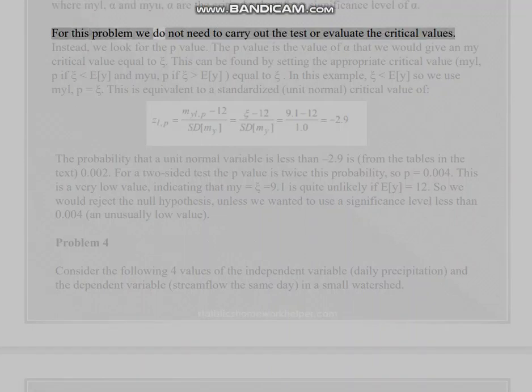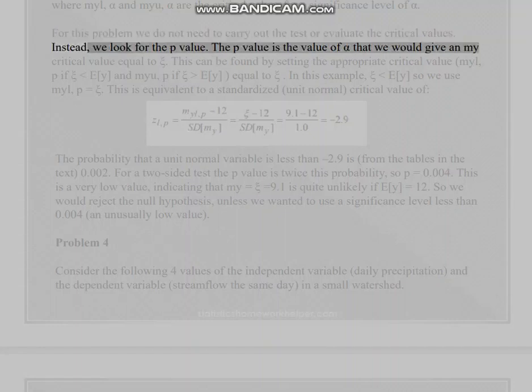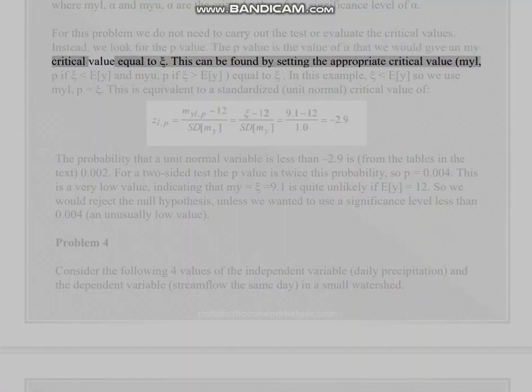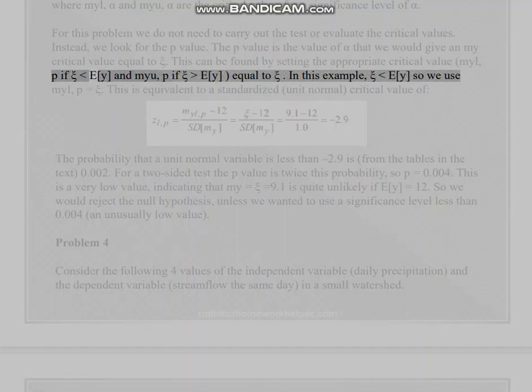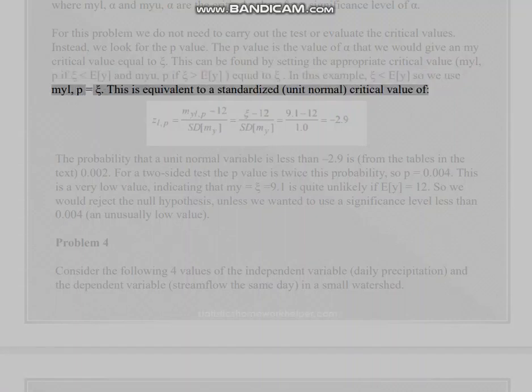For this problem, we do not need to carry out the test or evaluate the critical values. Instead, we look for the p-value. The p-value is the value of alpha that we would get if a critical value were equal to the sample mean. This can be found by setting the appropriate critical value, the lower one if the sample mean is less than E[Y] and the upper one if it is greater, equal to the sample mean. In this example, the sample mean is less than E[Y], so we use the lower critical value equal to the sample mean. This is equivalent to a standardized, unit normal, critical value of minus 2.9.